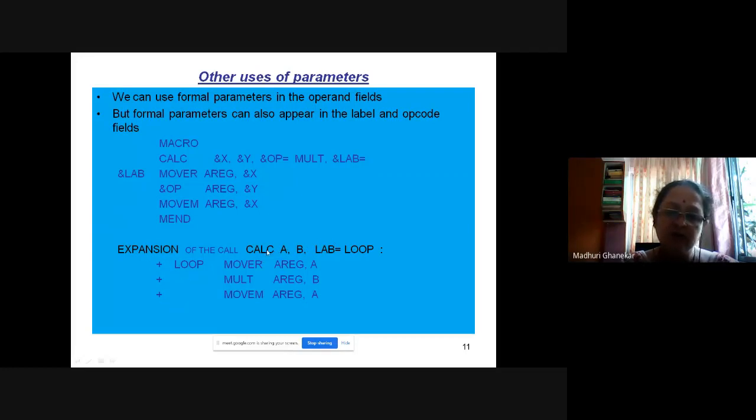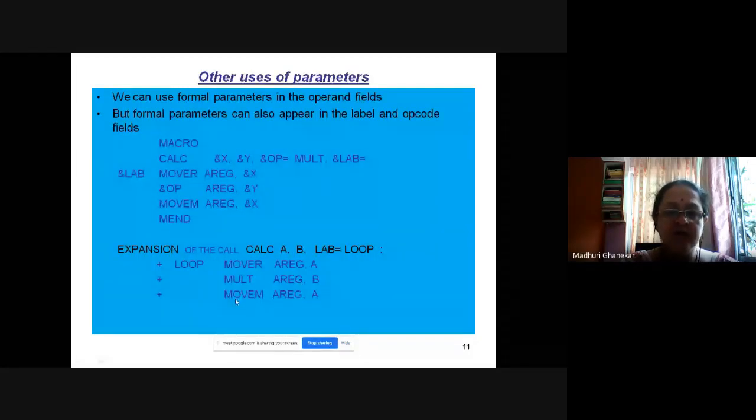So in place of CALC, we are writing three statements. This is what is termed as expansion of the macro, and we attach a plus sign to each statement in the expansion.